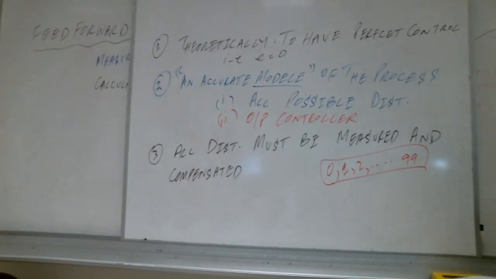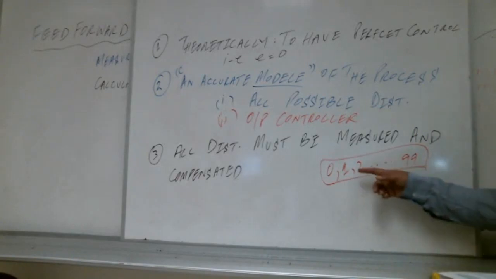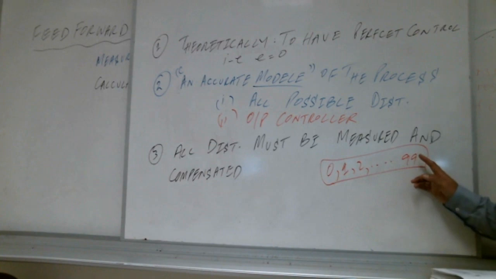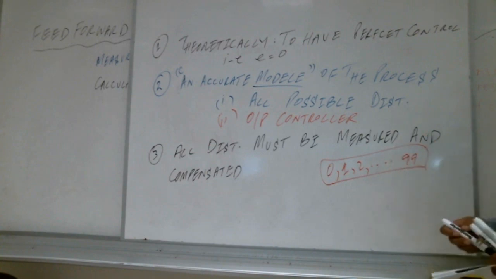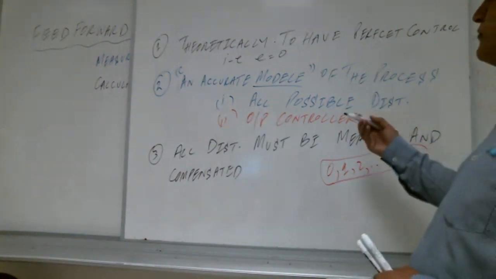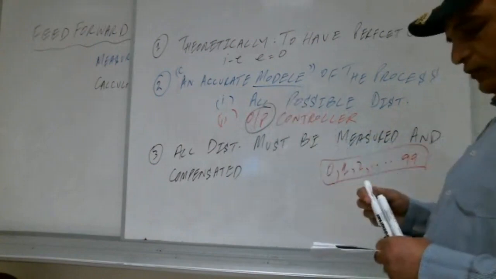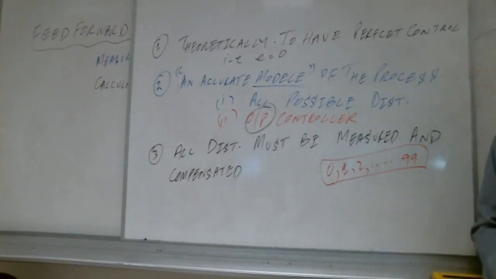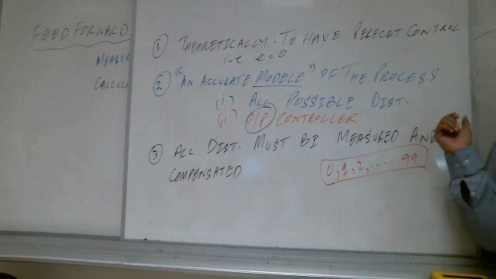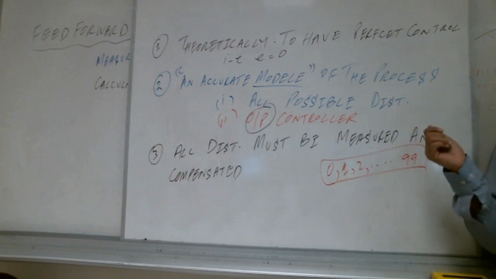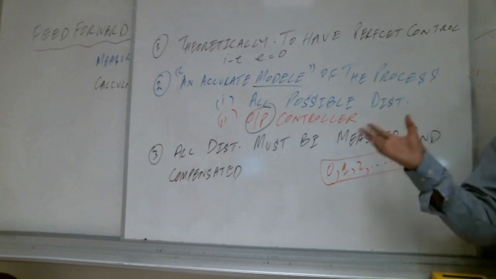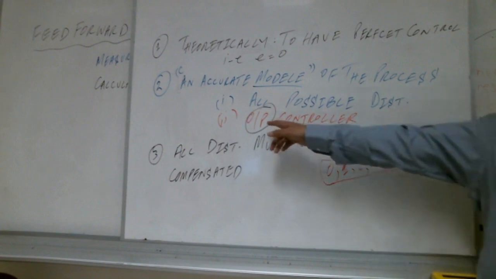For each disturbance, we calculate the output of the controller and we put it already in the process. So whenever any of these disturbances happens, as soon as it happens, the output is already there.